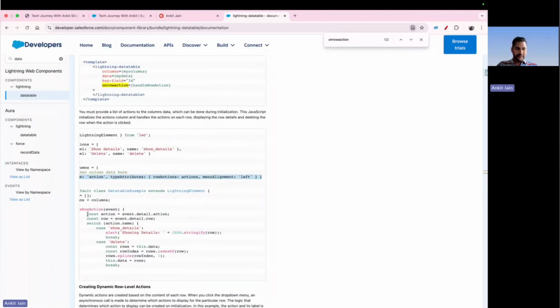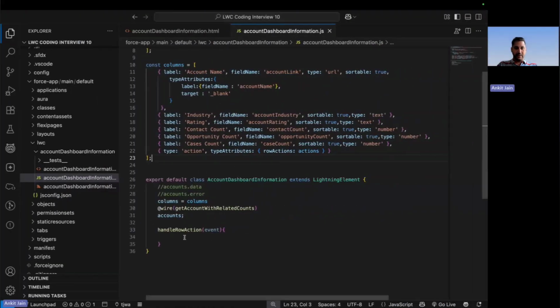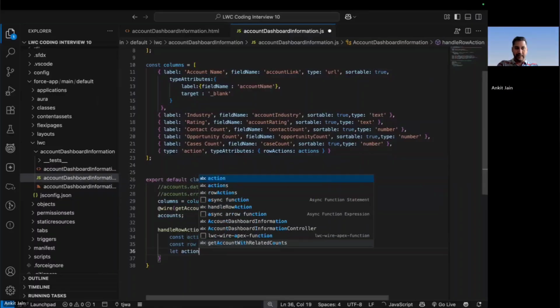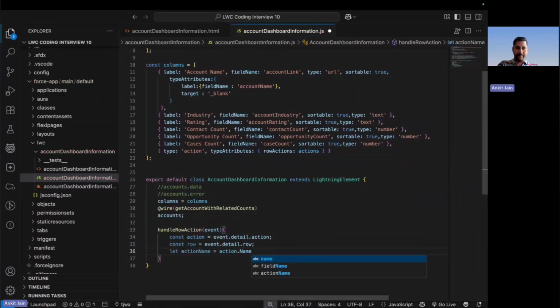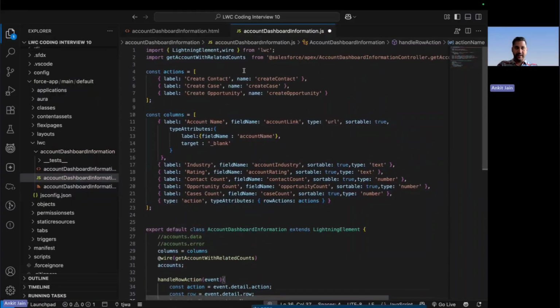You can see that these are the two ways to identify on which row the action has been taken and what action has been taken. So here again, I am saying that I can identify which action has been taken and on what particular row the action has been taken, right? So let me first get the action name. To get the action name, here I will be using let actionName equal to action.name. This is the attribute that we have defined, the name attribute.